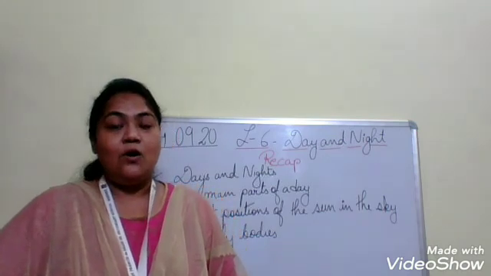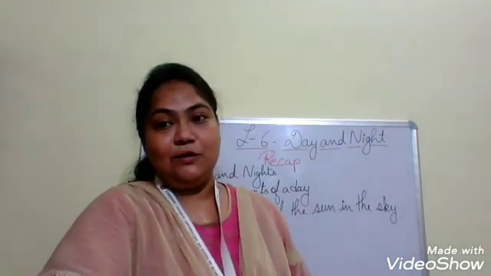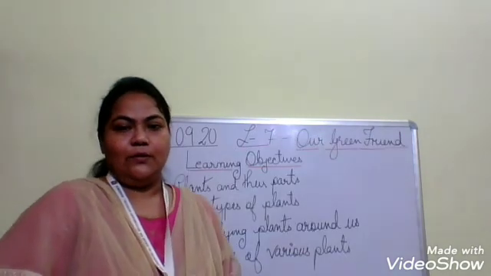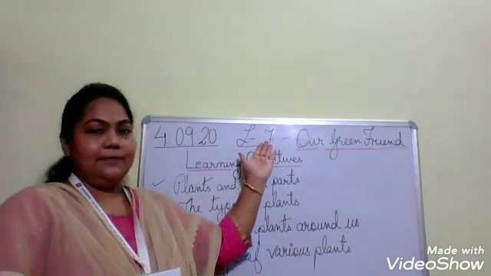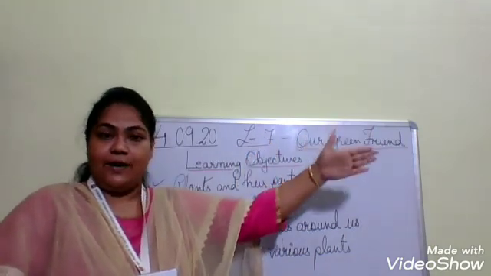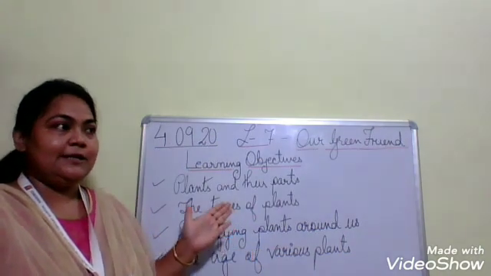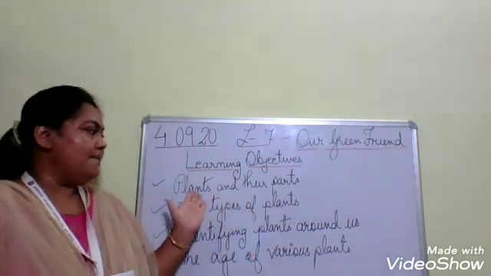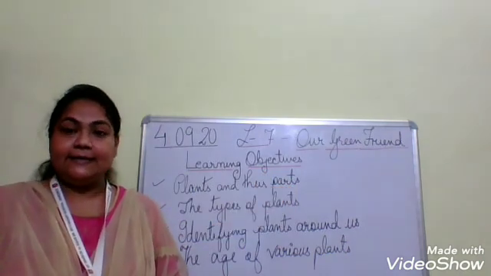Okay children, now we are going to start with a new lesson. So let us start with the new lesson. That is lesson number 7, our green friend. And what are the learning objectives I have written here? So the learning objectives are plants and their parts. Second, types of plants.